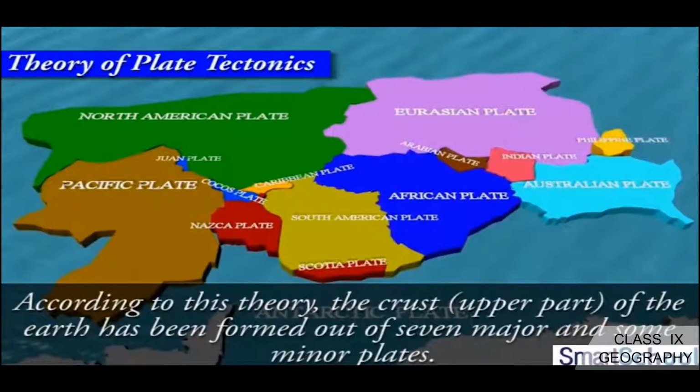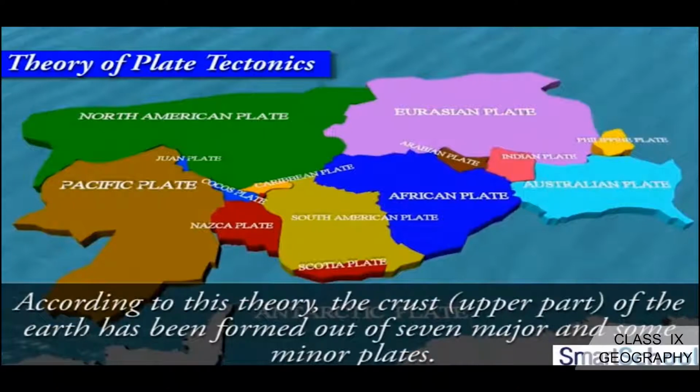Pacific plate, North American plate, South American plate, African plate, Eurasian plate, Indo-Australian plate and Antarctica plate. Okay, how many tectonic plates are there? Yes, 7 tectonic plates are there. Once again, Pacific plate, North American plate, South American plate, Eurasian plate, African plate, Indo-Australian plate and Antarctica plate.